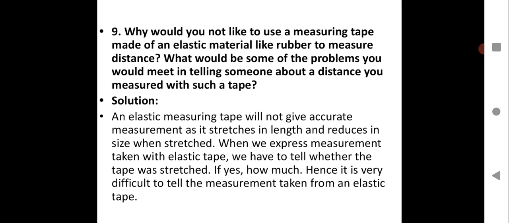So this kind of discrepancy will be there when we express measurement taken with elastic tape. When we express measurement taken with elastic tape, we have to tell whether the tape was stretched, and if yes, how much. Hence it is difficult to tell the measurement taken from an elastic tape. Definitely elastic tape will not be feasible.